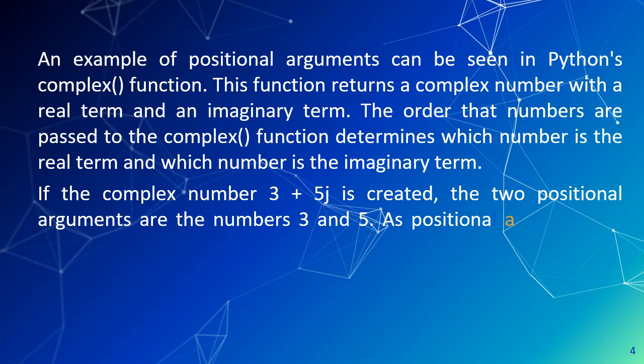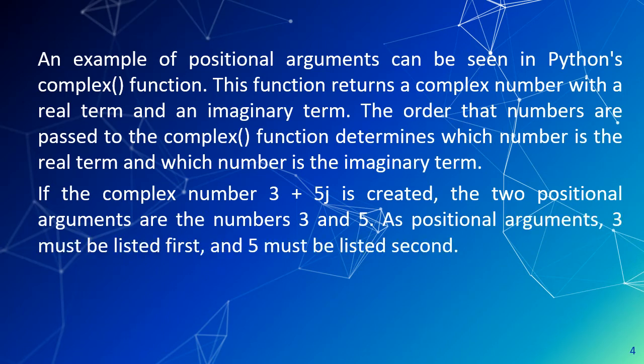If the complex number 3 plus 5j is created, the two positional arguments are the numbers 3 and 5. As positional arguments, 3 must be listed first and 5 must be listed second.